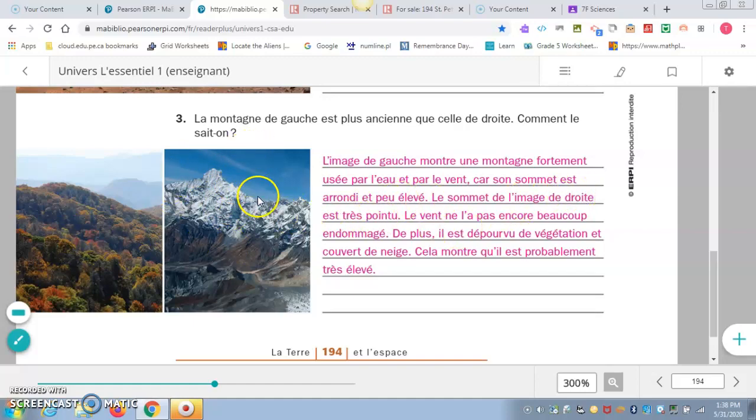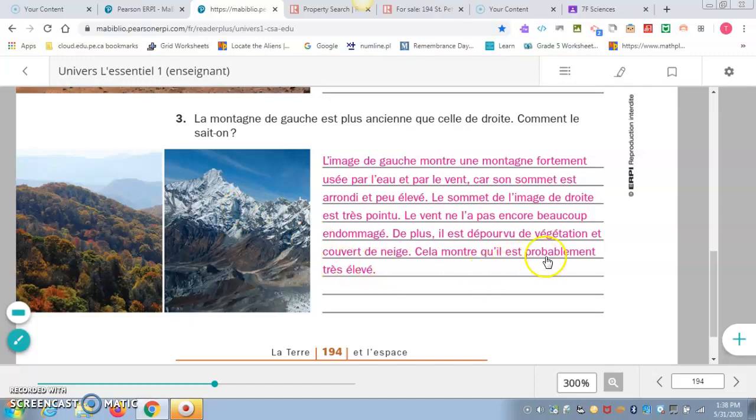So the summit, the top of this mountain on the right side, the right picture, is very pointy. Le vent ne l'a pas encore beaucoup endommagé. So the wind didn't really damage it much yet. De plus, il est dépourvu de végétation et couvert de neige. So, moreover, it doesn't have any vegetation, whereas this one does. It has plant and tree life. This one doesn't, and it's still covered in snow.